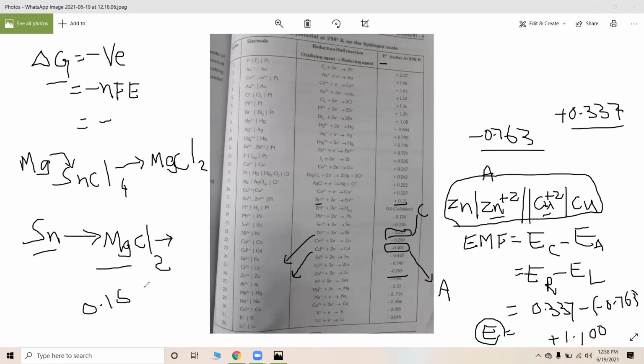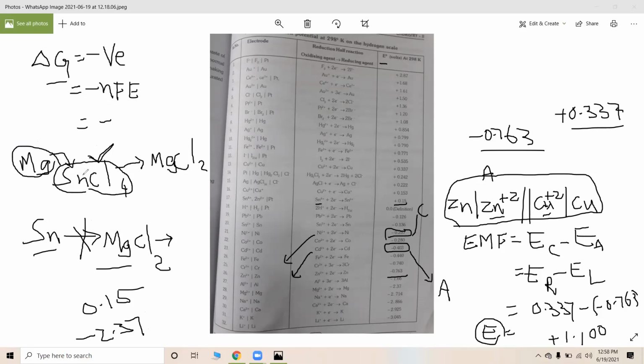And magnesium is how much? If you see, magnesium belongs to the second group, therefore its oxidation potential will be more and its reduction potential will be very less, minus 2.37. Therefore, this reaction will not proceed, whereas this reaction will proceed. Why? Because magnesium, when added to stannous salts or tin salts like stannous chloride or stannic chloride, is going to displace tin.